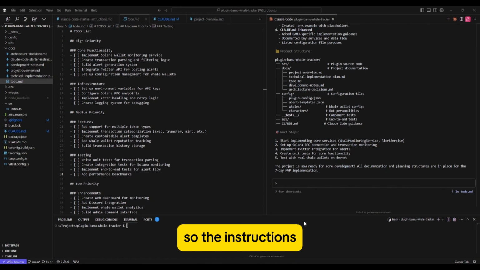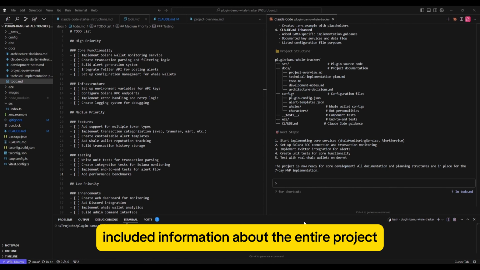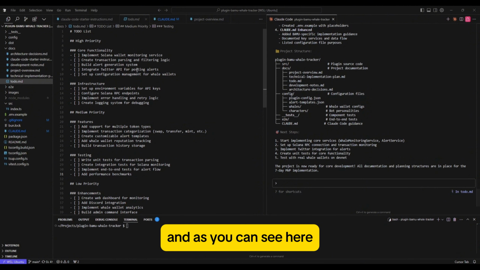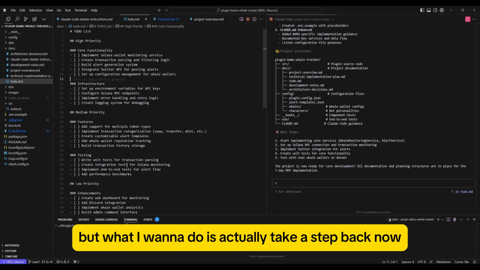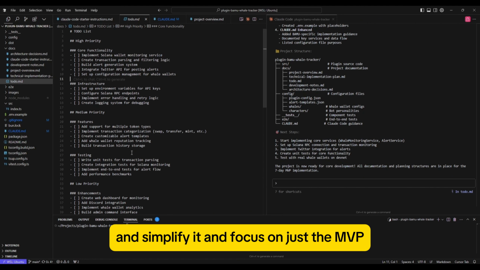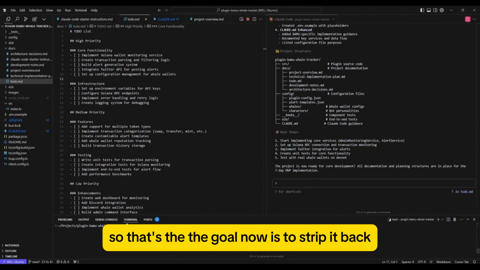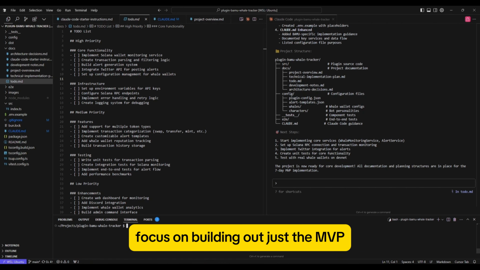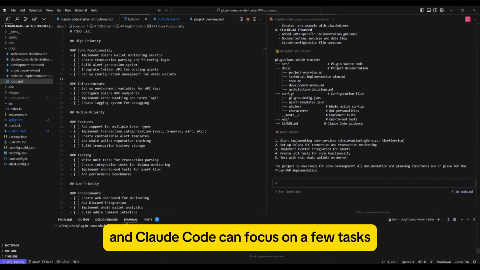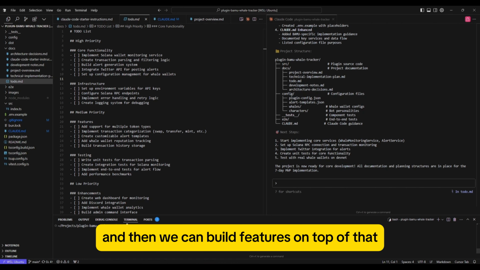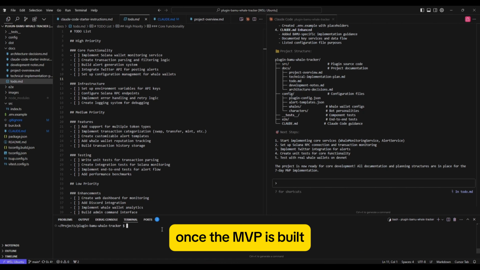So the instructions originally included information about the entire project, and as you can see here, the to-do list maps out everything. But what I want to do is actually take a step back now and simplify it and focus on just the MVP. So that's the goal now, is to strip it back, focus on building out just the MVP, so it's a bit simpler and Claude Code can focus on a few tasks rather than building out the entire project, and then we can build features on top of that once the MVP is built.